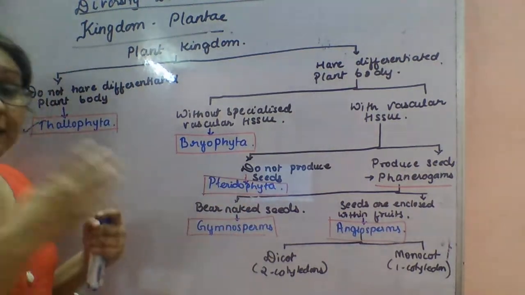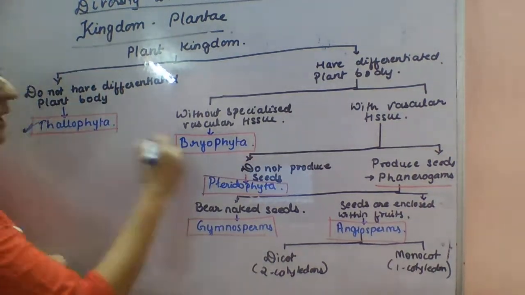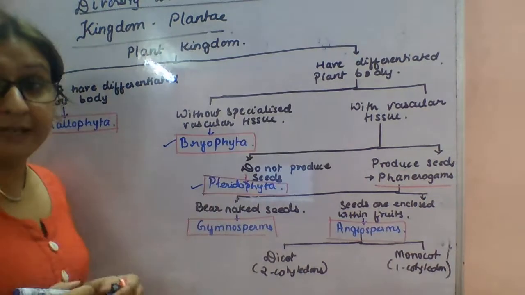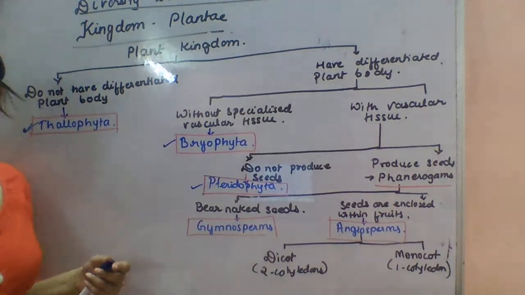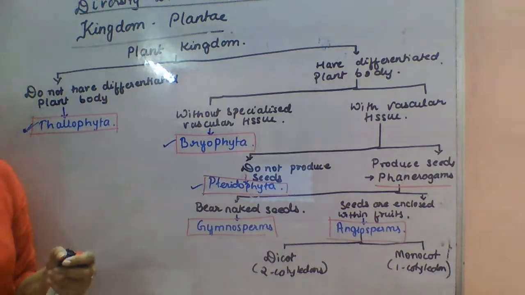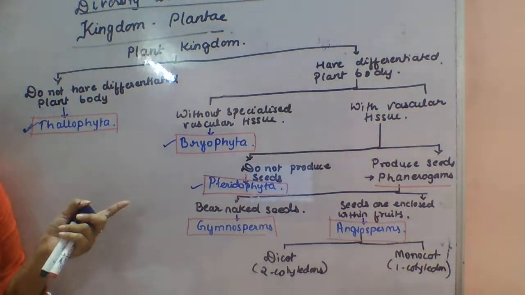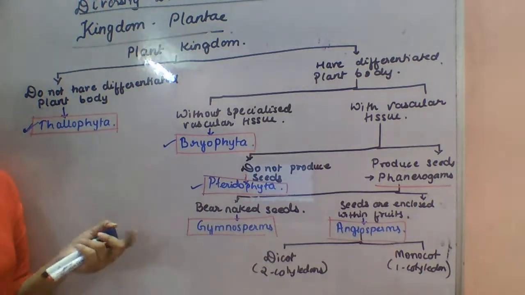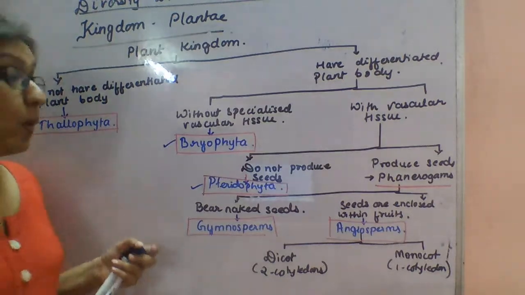You can see the Thallophyta, Bryophyta and Pteridophyta. These three classes of plants do not produce seeds because they do not have an external flower. So they have naked embryos called spores.